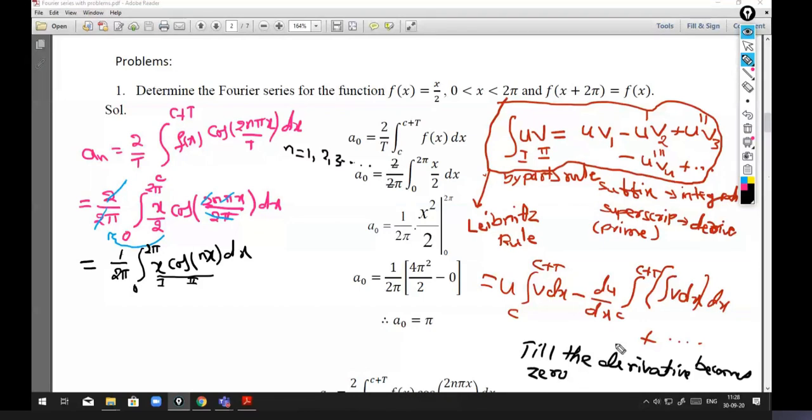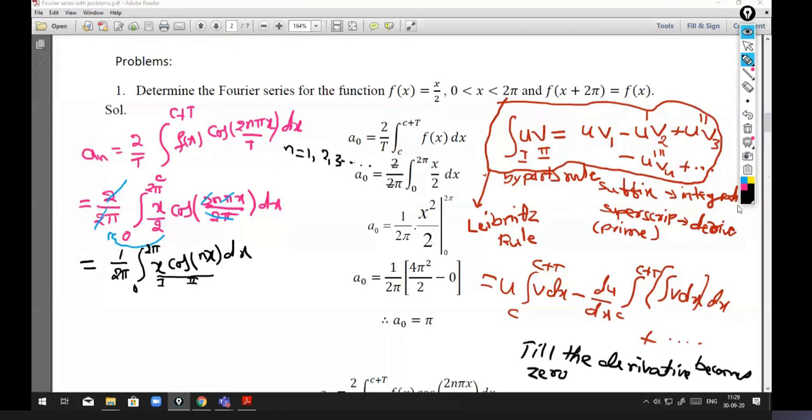Then onwards everything will be 0, right? Suppose the second derivative of u is constant, then the third derivative is 0. So 0 into anything is again 0. So we can stop wherever the constant appears for the first function. It is based on the choice of the function, which function you take for derivatives. So with that I will do the integrations.